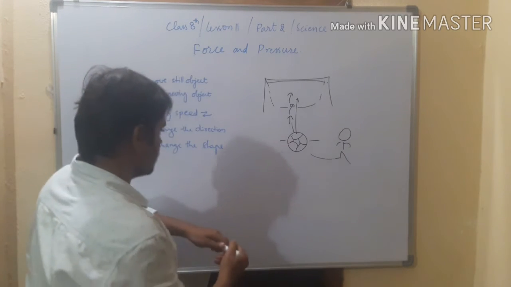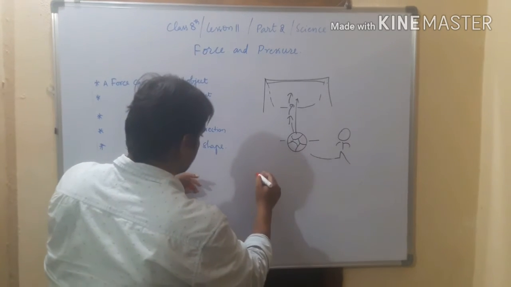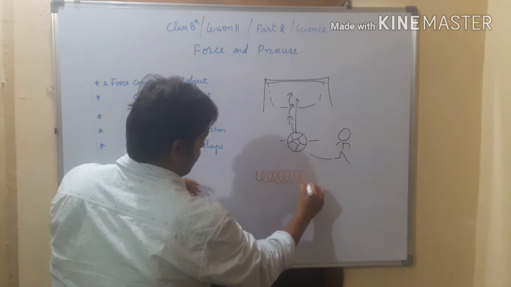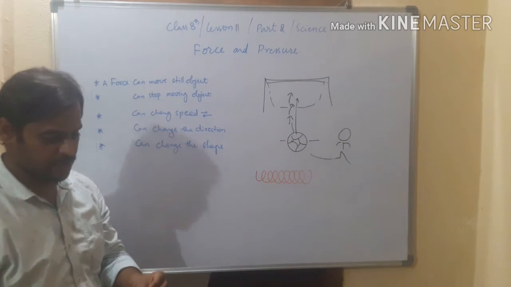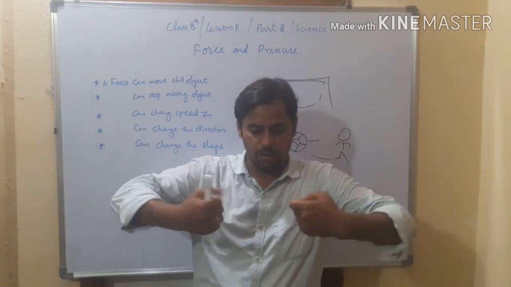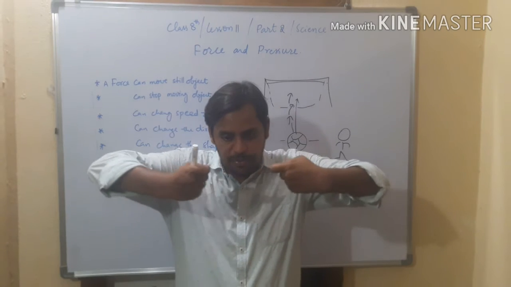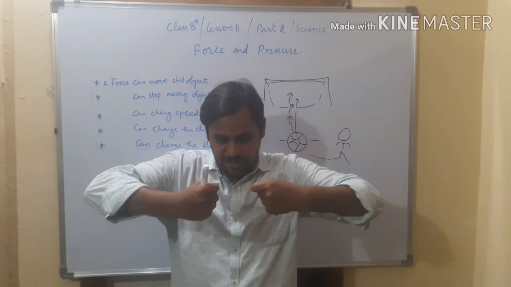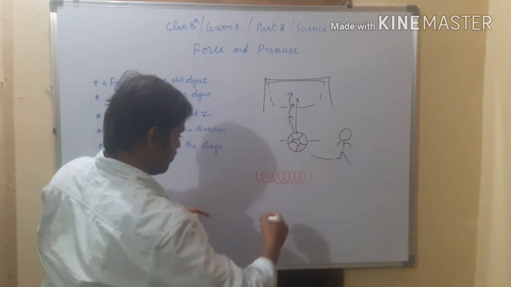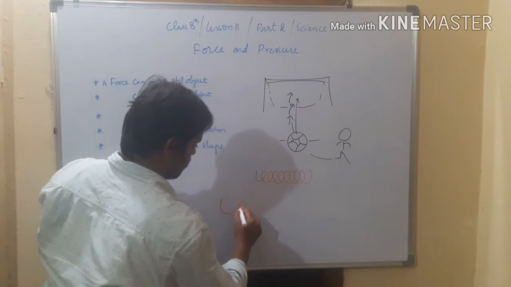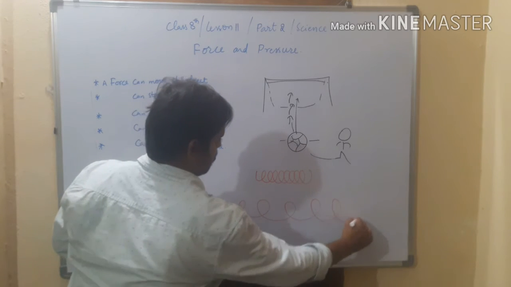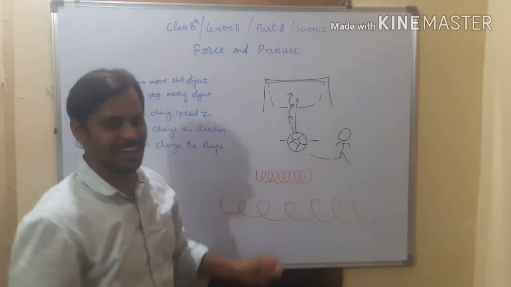right here, see, for example, here it is a spring. If you stretch the spring by holding it with 2 fingers, when you apply force on it, then what happens? It becomes like this.